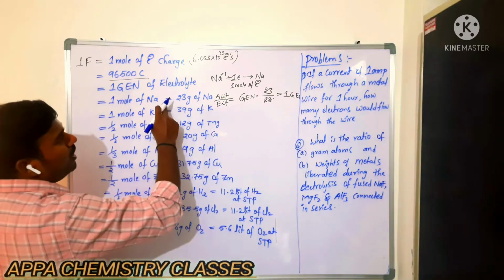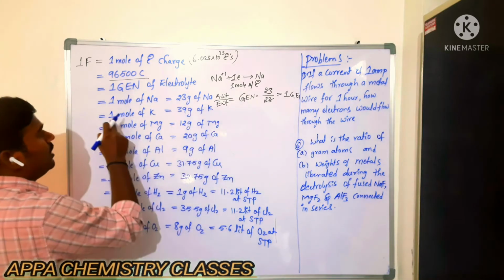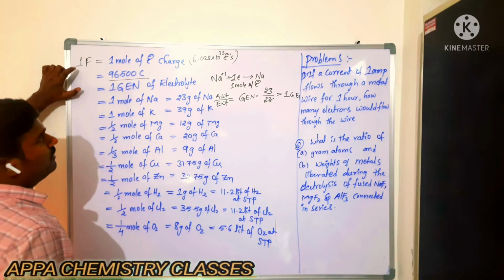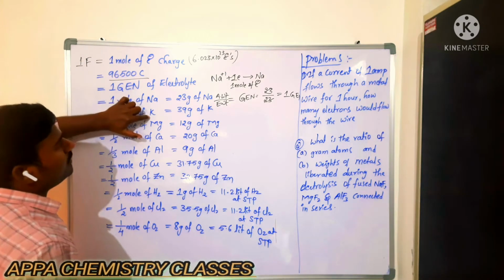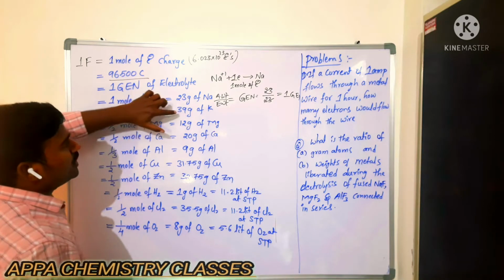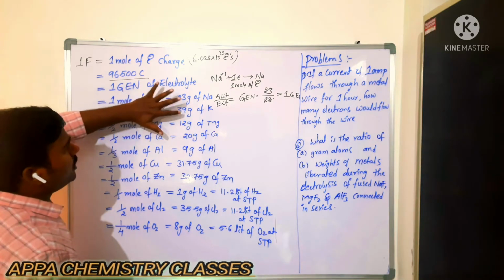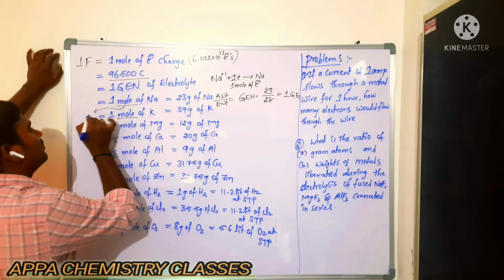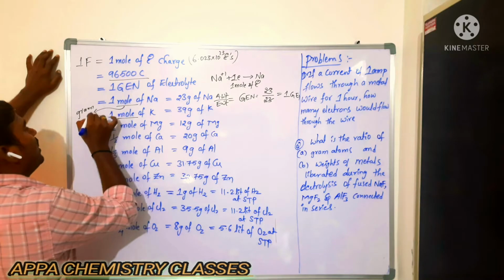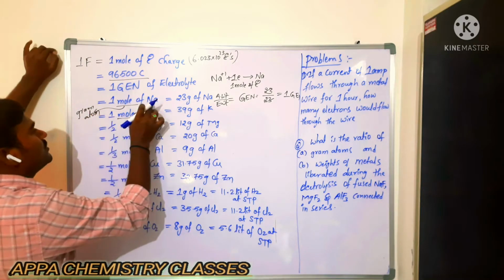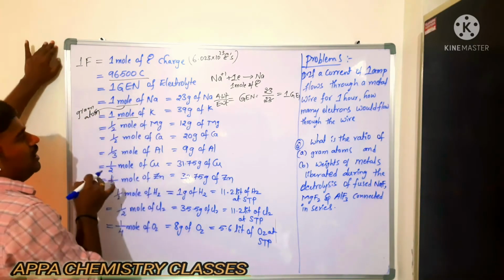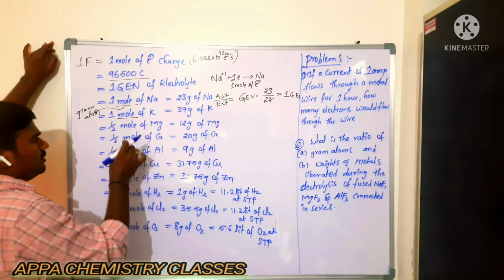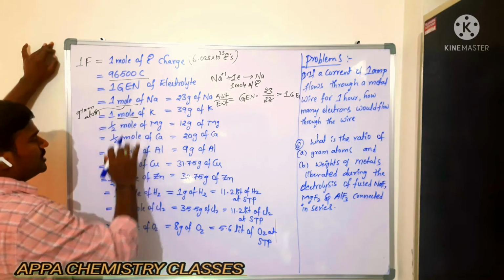Similarly, 1 mole of sodium weighs 23 grams, and 1 mole of potassium weighs 39 grams. By passing 1 Faraday, that is 1 mole of electrons, it will gain them. So we get 1 mole of potassium, but it is not represented as mole, we have to say gram atom. For atoms we say gram atom, for ions gram ion, and for molecules we say mole. Just to make it easy to identify, I mentioned the mole.